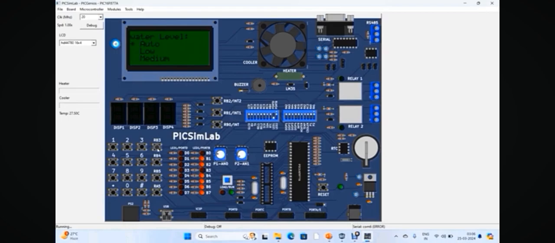Okay, now the water level is set, and if we want to start the process, we have to press switch 5. So I am pressing switch 5. Now the fan is turned on and the timer is set.